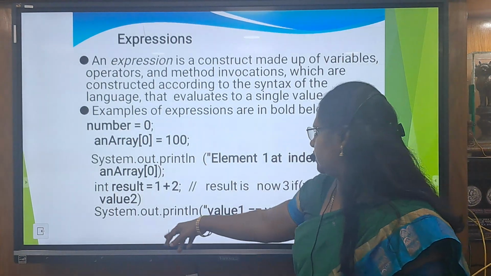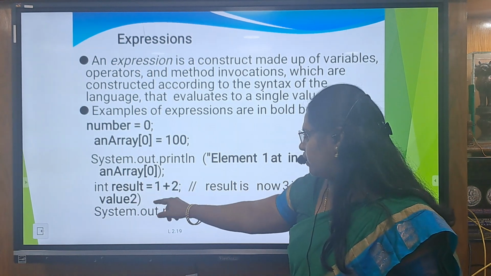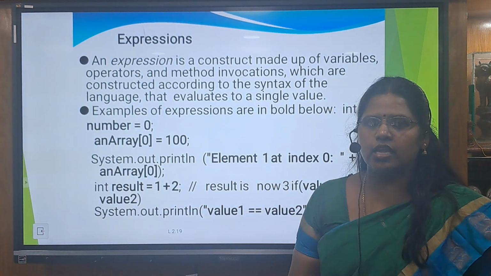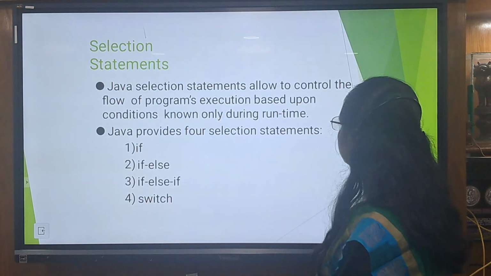And expressions, that is result equal to 1 plus 2. Result is a variable, 1 and 2 are the values, plus and equal to are the operators. This combination is known as an expression. Control statements we have seen.